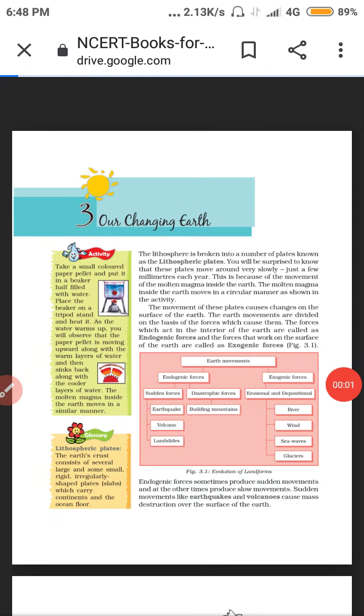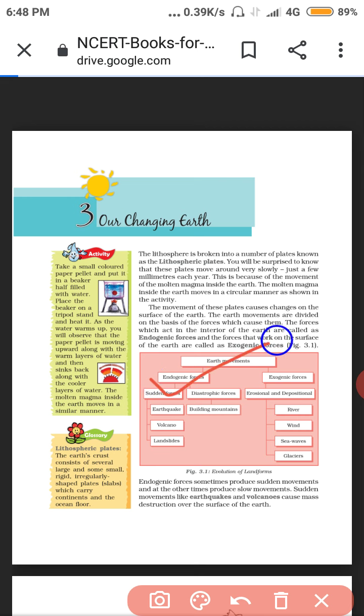Class 7 Geography, Chapter 3: Our Changing World. The lithosphere is broken into a number of plates known as lithospheric plates. There are two types of forces. They are divided into endogenic forces and exogenic forces. Endogenic forces act inside the earth, exogenic forces act outside the earth.